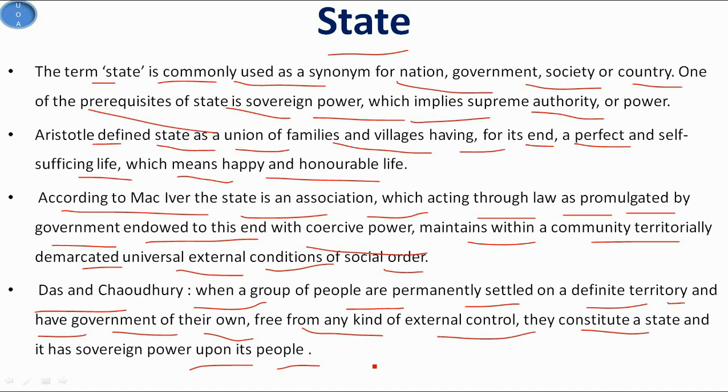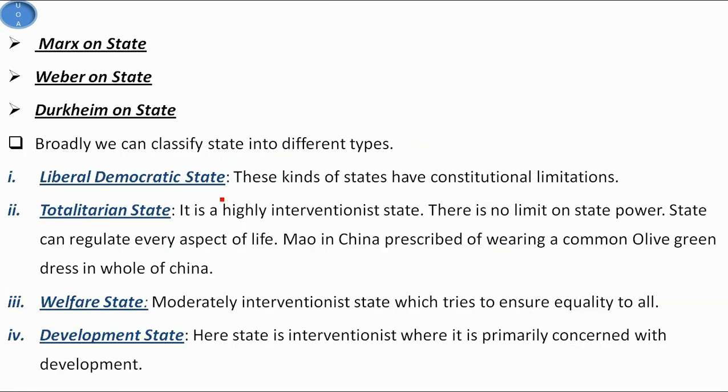So from the above definitions, certain essential properties of the state emerge, such as population, territory, government and sovereignty. So now we see the views of Marx on the state. So basically he has no fully developed theory on this but did discuss it. So Marx traces the development of the state to the division of labor in society, and according to him it becomes more and more complex and there arises some central organizing agency to control. It exercises power and authority for promoting the interests of the dominant class and suppressing and exploiting the weaker classes, who are collectively called the proletariat.